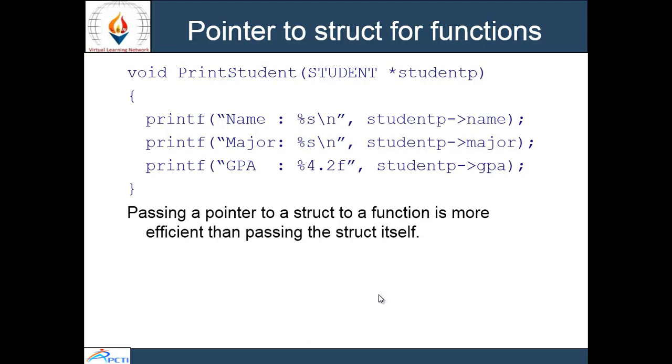As we discussed in functions where we pass the address of a variable, here I am using the pointer to pass the address of a structure. So we can pass the address of a structure also. The whole structure will be passed to a function and the whole address will be passed like this. Here student p is the pointer accessing the members of the student structure like this.